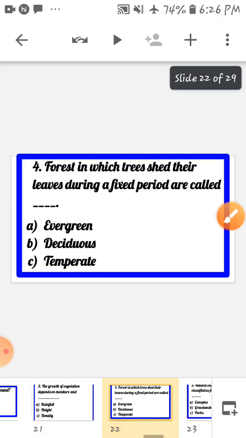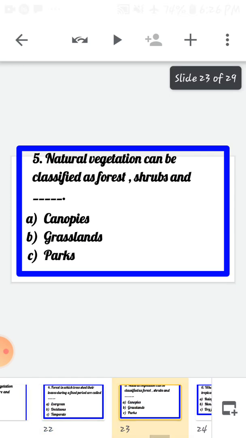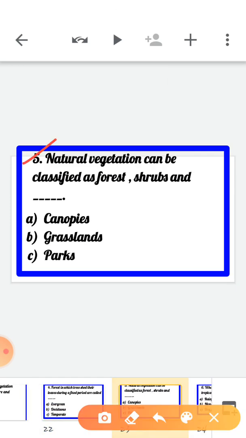Now question number 4, forest in which trees shed their leaves during a fixed period are called dash. Options are, first evergreen, option B deciduous forest, and option C temperate. So in which forest do trees shed their leaves during a fixed period? Yes, option B is the deciduous forest, right? Now the next question is question number 5.